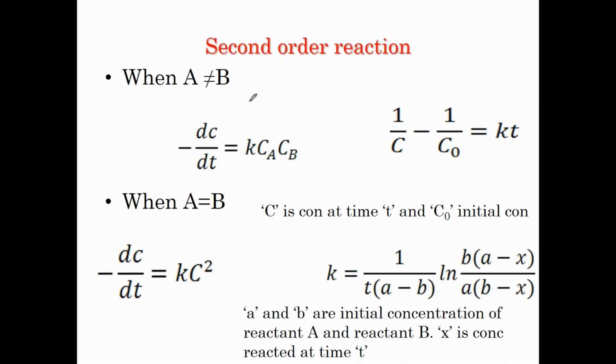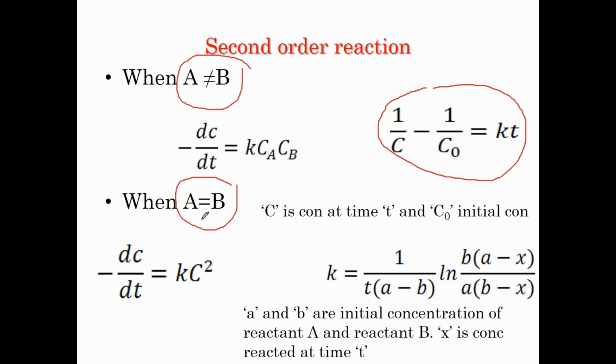In the second order reaction, there are two possibilities: A may not be equal to B, or A may be equal to B. What are A and B? A is the first reactant, and B is the second reactant. There is a chance that one reactant reacts at a faster rate than the other. So the number of moles of A and B are not equal, and then the kinetic equation will be different. If A is equal to B, where an equal amount takes part in the reaction, then the equation is something else. So just remember, as the order of the reaction increases, the complexity of the equation also increases.